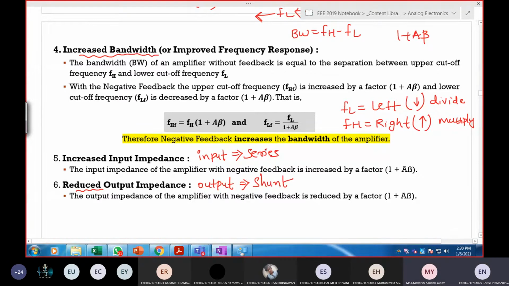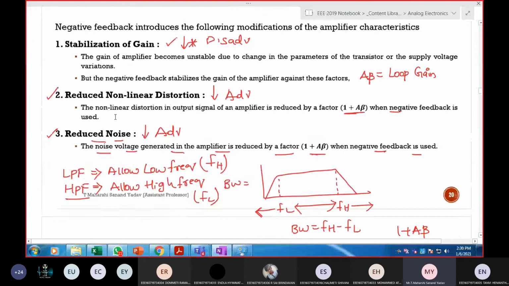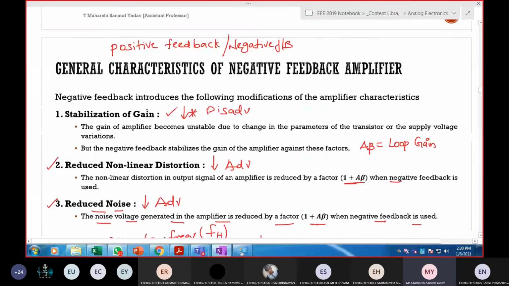Shunt. Okay, series means I'm adding a resistor at the input, so because of which input impedance is getting increased. Output impedance is getting reduced. Why? Because it is in the form of shunt. If it is series, we call it voltage, or else it is called current. So these are the advantages and disadvantages of negative feedback amplifier generally.